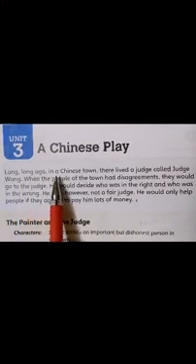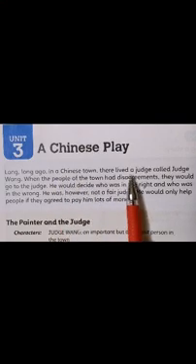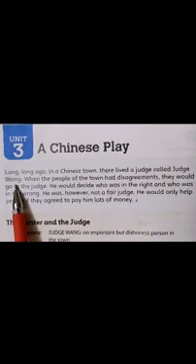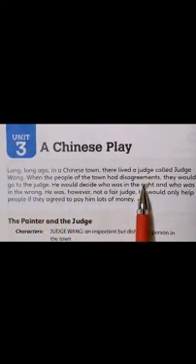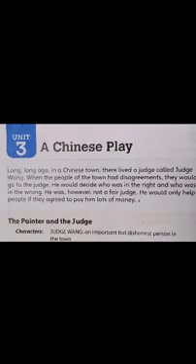Long, long ago in a Chinese town, there lived a judge called Judge Wong. When the people of the town had disagreements. What is the meaning of disagreement, children? Disagreement is when you don't agree. When two or more people, when they don't agree with something. That is, your thoughts differ.